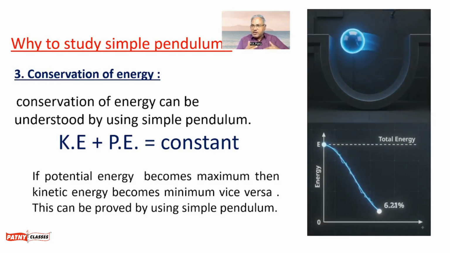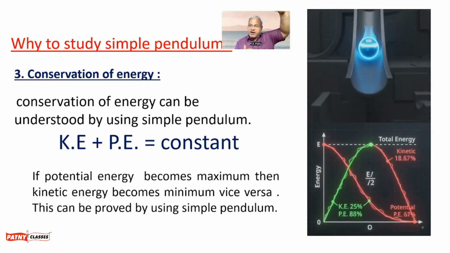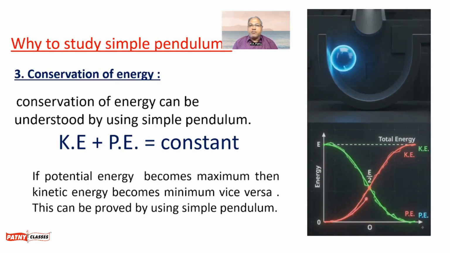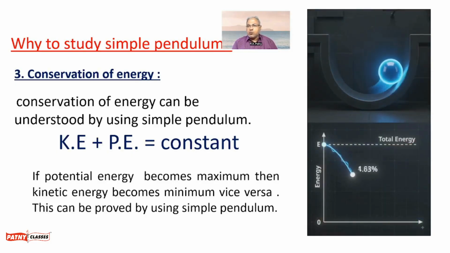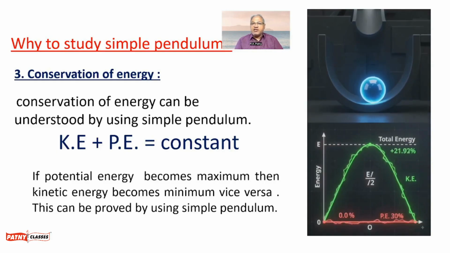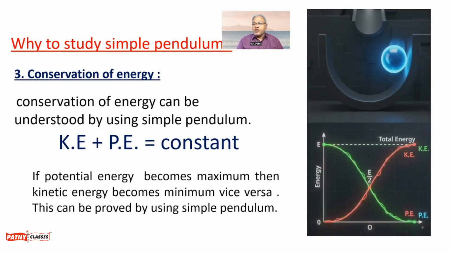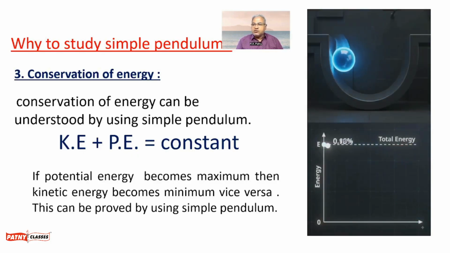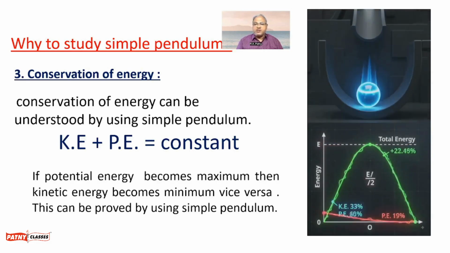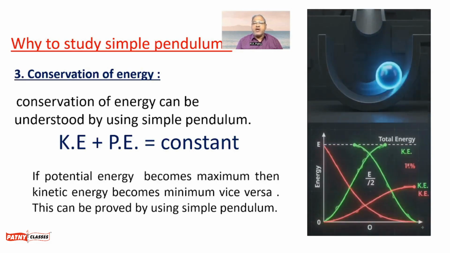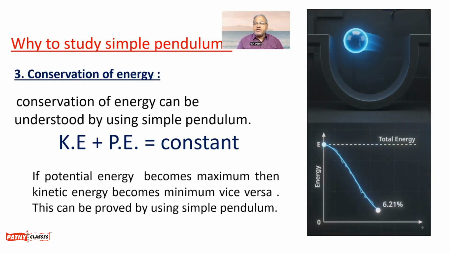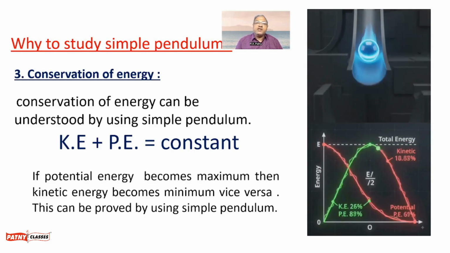When the potential energy reaches its peak value, kinetic energy becomes zero, and when kinetic energy becomes maximum, potential energy becomes zero. So one kind of energy increases, another decreases, but the sum of kinetic energy and potential energy remains constant. This equation, kinetic energy plus potential energy equals constant, is nothing but conservation of energy. This conservation of energy can be easily demonstrated and proved by using this simple pendulum.